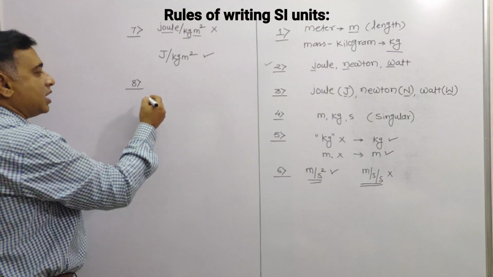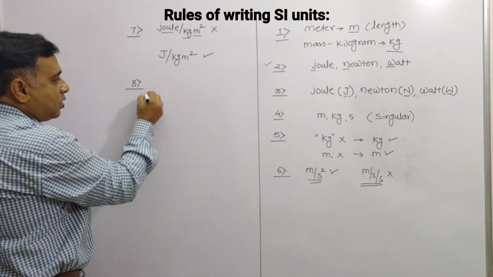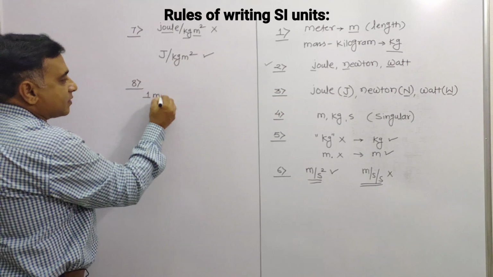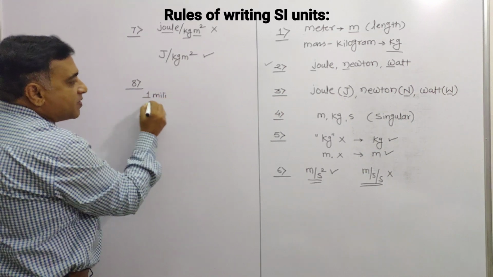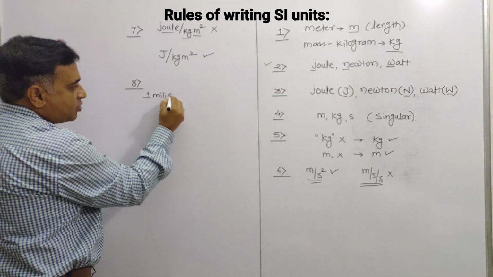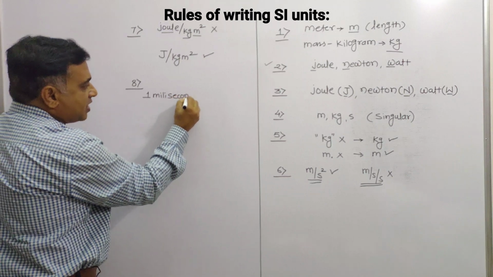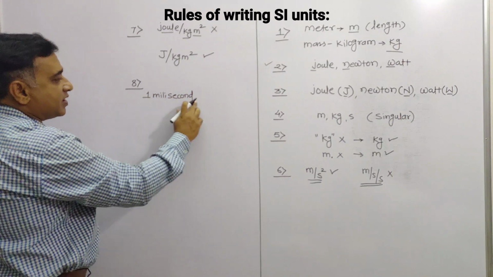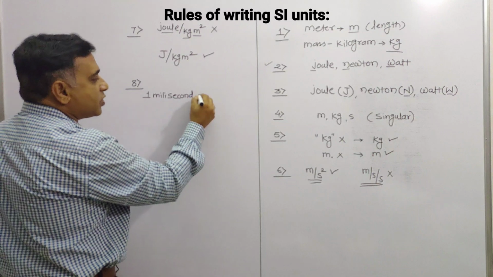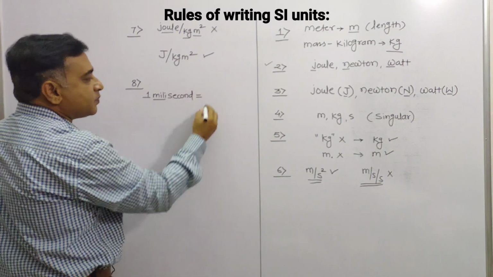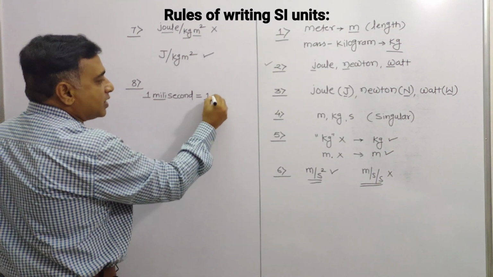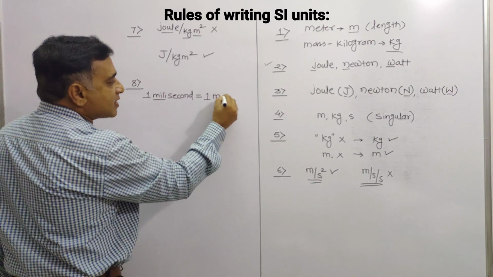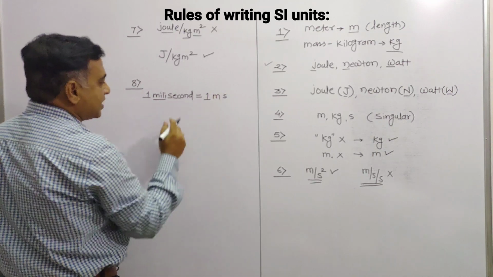What are those? Here it is 1 millisecond. This is nothing but your prefix milli, and second is the actual unit written in full form. But how are we going to express this milli prefix in terms of a symbol? Here it is 1 ms. This is the symbol of that.